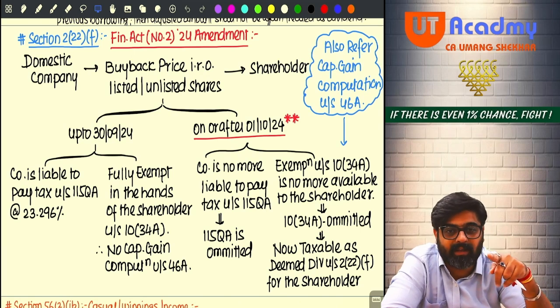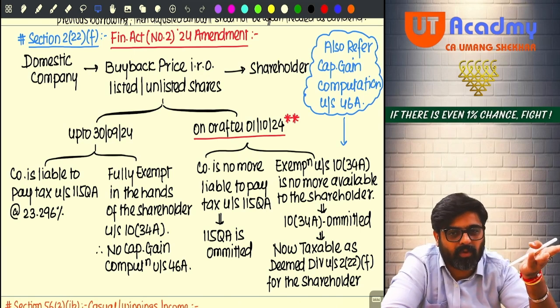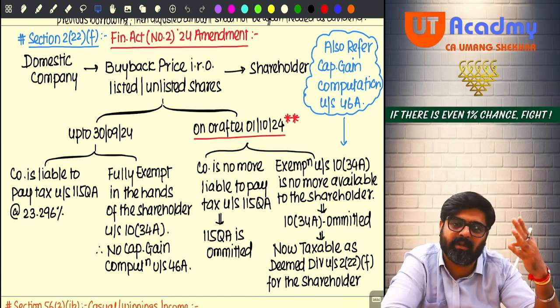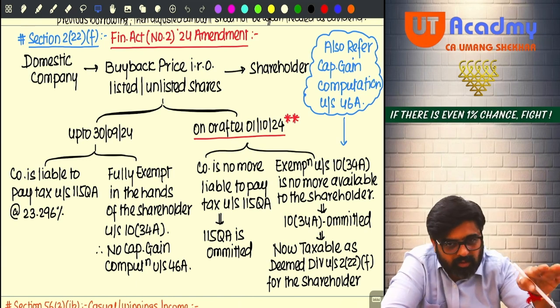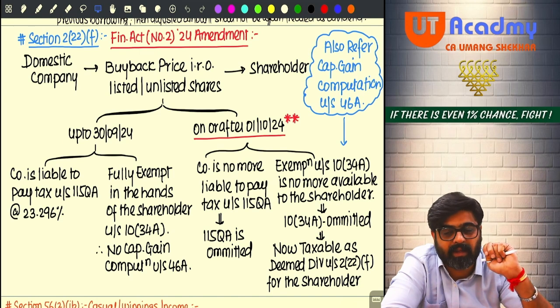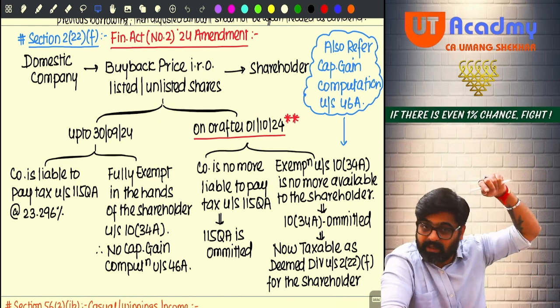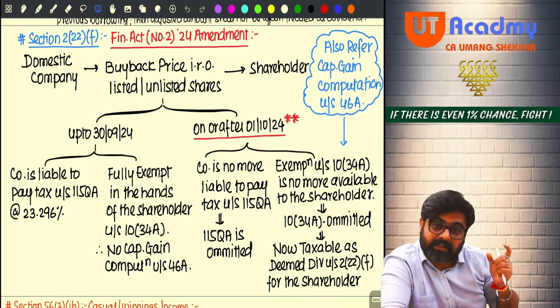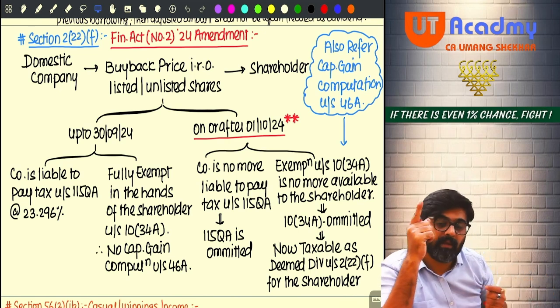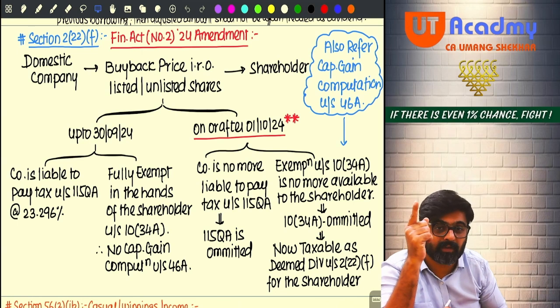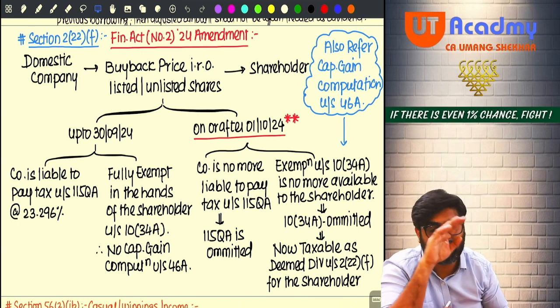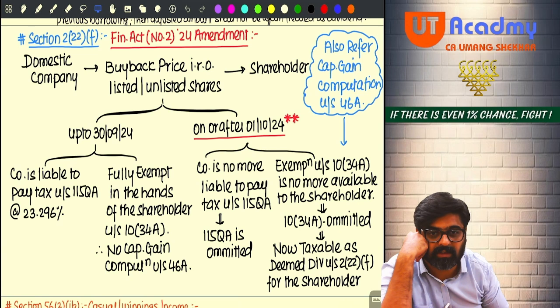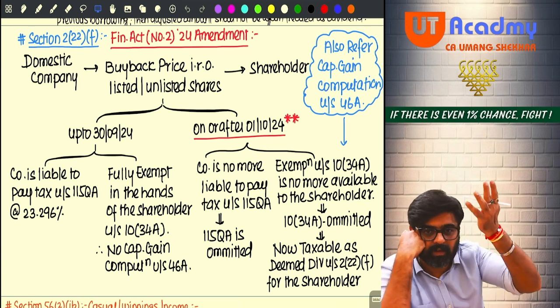So accordingly, this was nothing but the amount coming to you by surrendering your shares because they are being bought back. So this should have been your full value of consideration under capital gains. So will you calculate capital gains now? Yes. Still this amount is getting taxed under IFOS as deemed dividend. But if you also treat it as full value of consideration under 46A, the one amount is getting taxed twice, no?